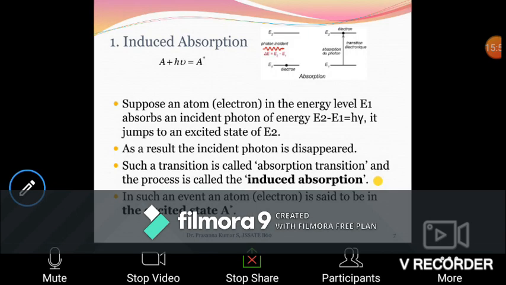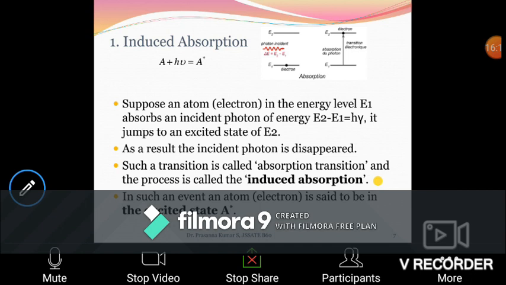We will take only two energy levels for any atom or material. You don't have just two levels; there are plenty: E1, E2, E3, E4, E5 up to En. For simplicity, to explain the concepts here, I'll just take the two levels, E1 and E2.